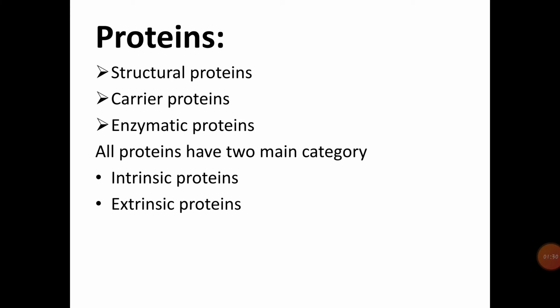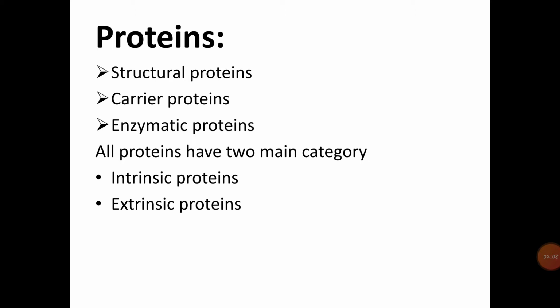First we will see proteins. There are different types of protein present in the plasma membrane. The proteins form the bulk of the plasma membrane and are classified into three classes: structural protein, carrier protein, and enzymatic protein. The structural protein forms the backbone of the plasma membrane. They have very little catalytic activity and are extremely lipophilic. The average molecular weight of the structural protein is 3 × 10^4.